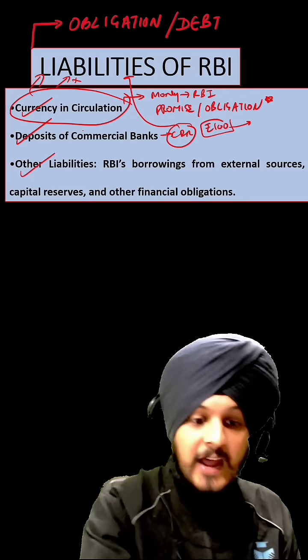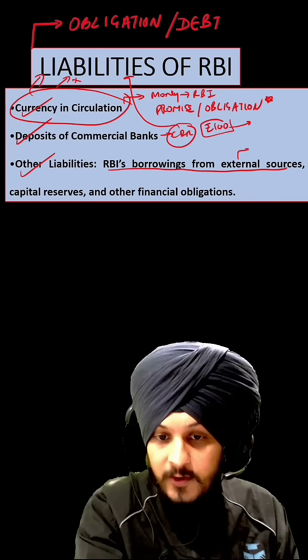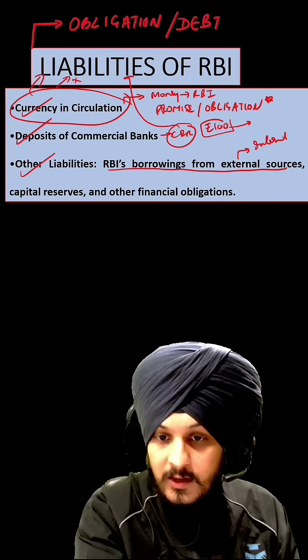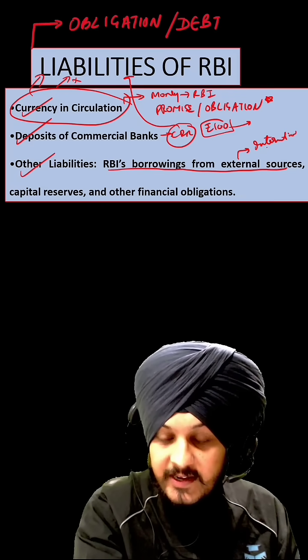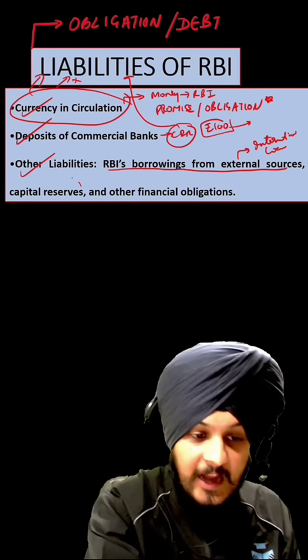The third is the other type of liabilities. For example, the RBI is borrowing from external sources. For example, the international loan. If the RBI is taking or the government is taking any kind of international loan, that can be a form of that. Apart from that, the capital reserves.